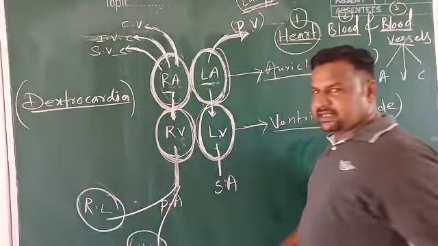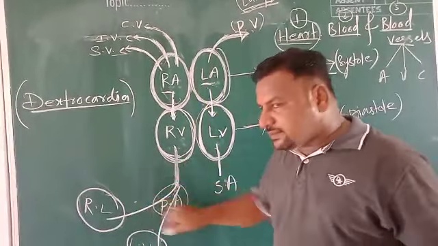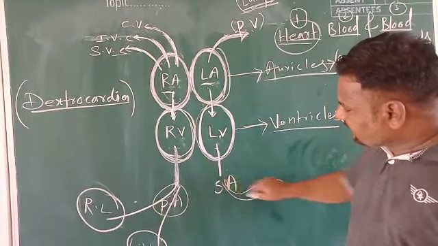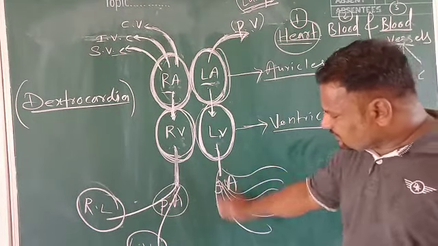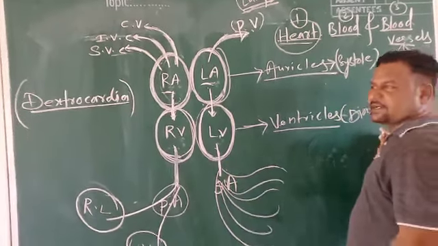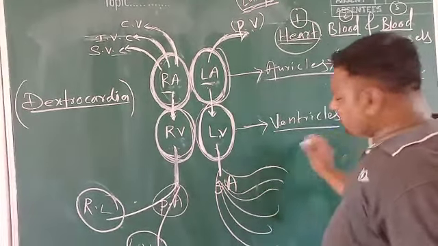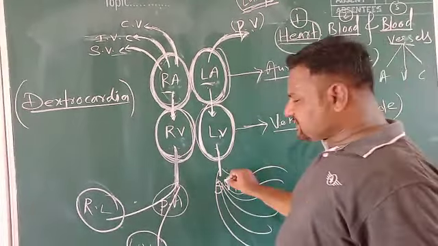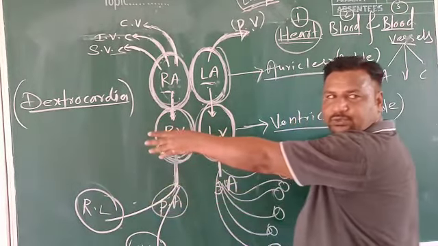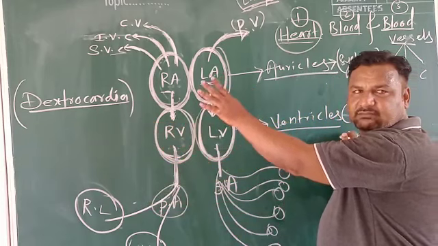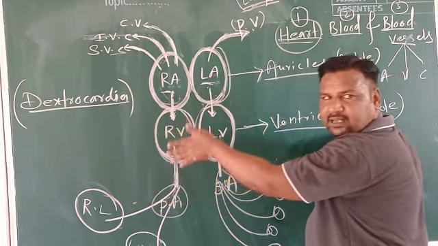Similarly, here the pulmonary artery gives two branches. This systemic artery gives many branches. It splits further into many branches. Each branch of the systemic artery is connected to various organs of the body, through which oxygenated blood is supplied to the various organs, various parts of the body. And here the deoxygenated blood through the pulmonary artery is sent to the lungs for purification. There in the lungs the deoxygenated blood becomes oxygenated.